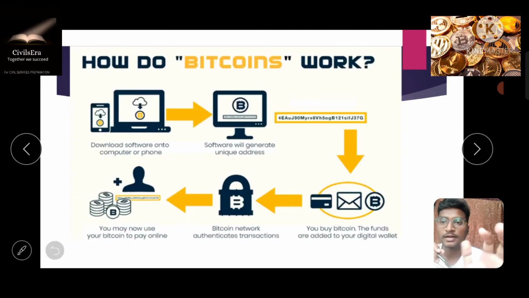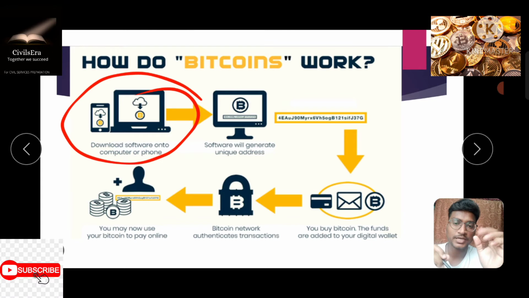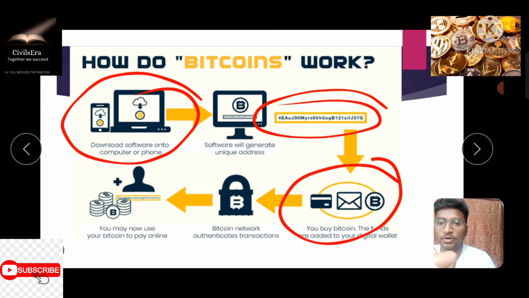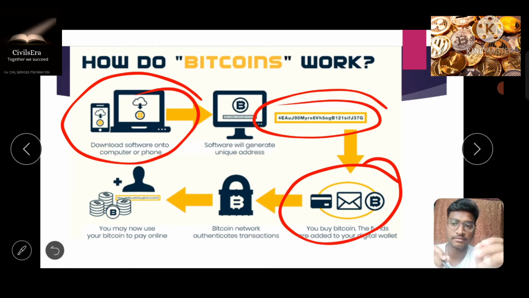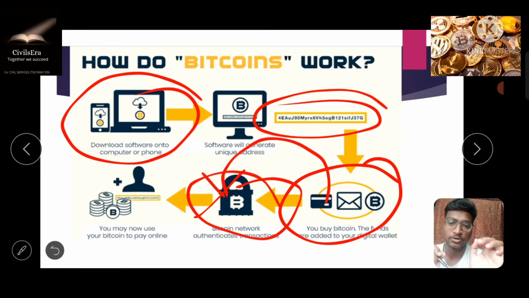So let's move forward and understand how Bitcoin or a cryptocurrency works. Here you have to download a software or get registered on an app for Bitcoins or other cryptocurrencies, for example WazirX and Binance. These are various software where you can download or get registered. After getting registered, you will get a unique ID for buying Bitcoins, and you have to buy the Bitcoin through funds from your digital wallet, and these Bitcoins get accumulated in your digital wallet.